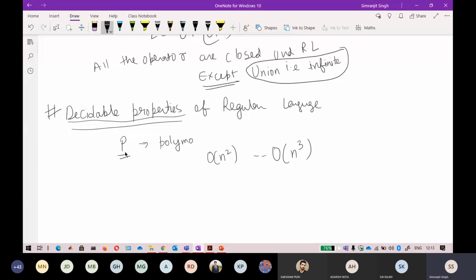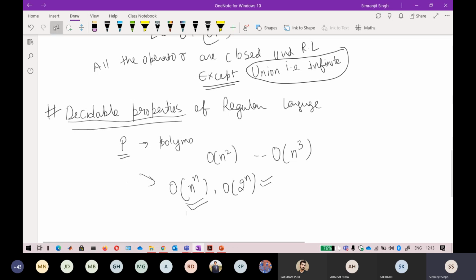But if the complexity looks like O of n raised to power n, or 2 raised to power n, that is not polynomial complexity. 2 raised to power n doubles every time, so this is exponential growth, and this is also exponential growth. So it does not come under P problems. Okay, so that comes under NP problems.